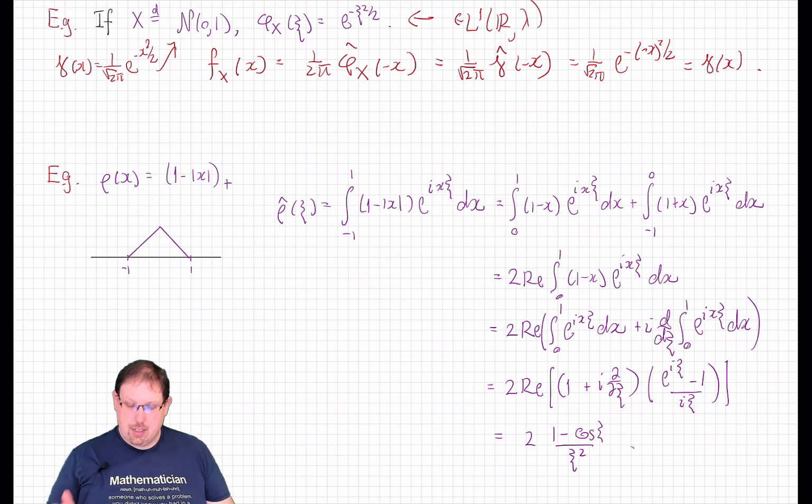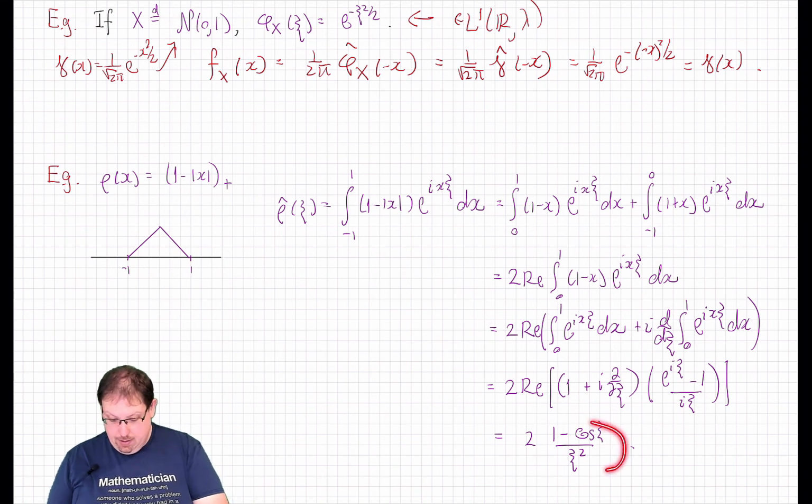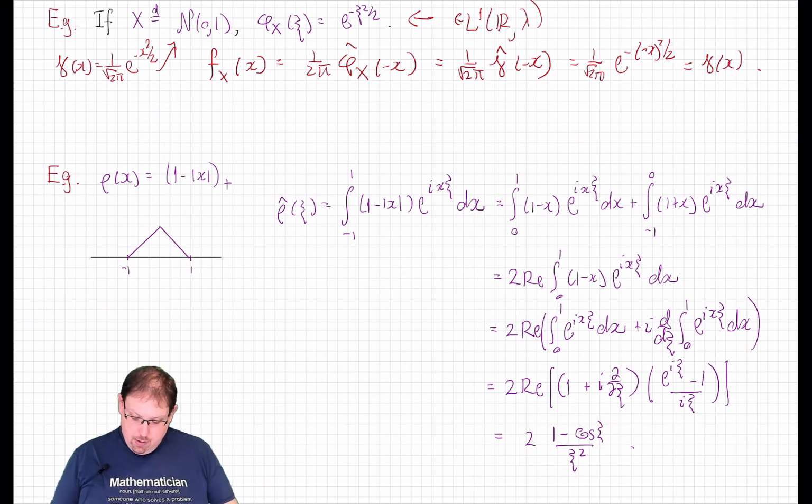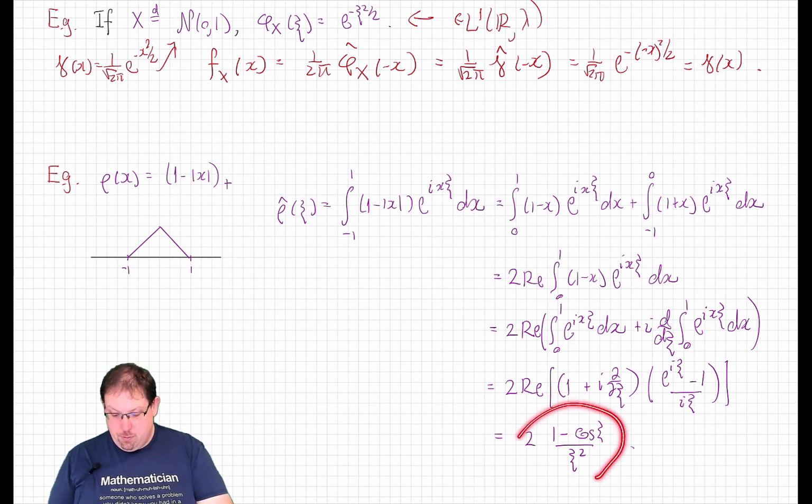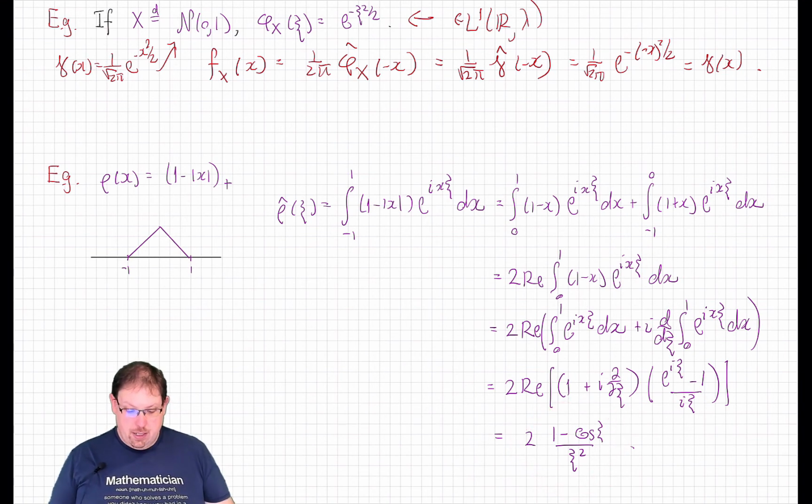And then I'll leave it to you to do that calculus and see that, in fact, the answer is this interesting function here, like the sinc function, except with a xi squared in the denominator. But that's possible here since the cosine function is even, and so subtracting it from 1 means that its Taylor expansion starts with a xi squared. Notice that this is a real valued function of the real variable xi, which we knew was going to happen in the first place because this is the Fourier transform of a symmetric measure.